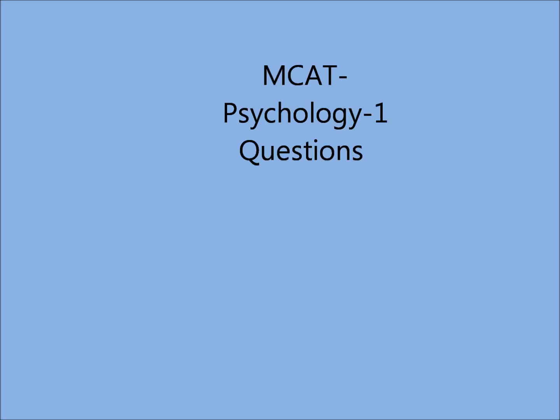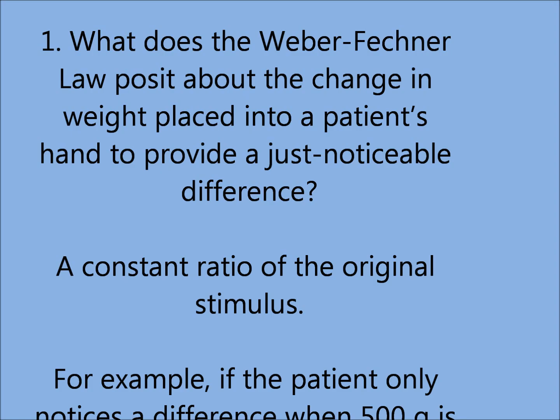What does the Weber-Fechner law posit about the change in weight placed into a patient's hand to provide a just noticeable difference? A constant ratio of the original stimulus. For example, if the patient only notices a difference when 500 g is changed to 1000 g, then he or she will next notice a difference at 2000 g.